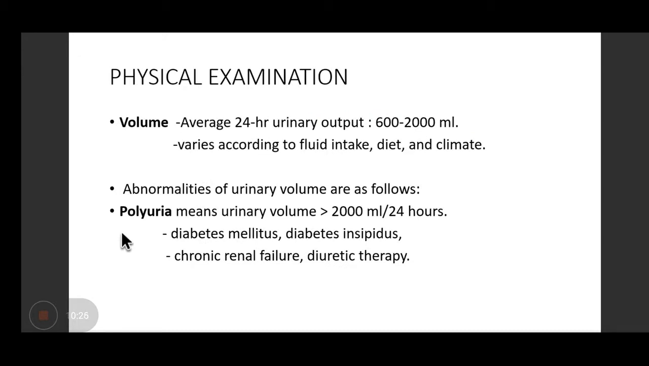Okay. So the normal volume we discussed, average 24-hour urinary output should be in the range of 600 to 2000 ml. So this patient is excreting 3 liters of urine per 24 hours. So it is known as polyuria. So urinary volume more than 2000 ml per 24 hours is known as polyuria, and it is seen in conditions like diabetes mellitus, diabetes insipidus, chronic renal failure, or if the patient is on diuretic therapy.